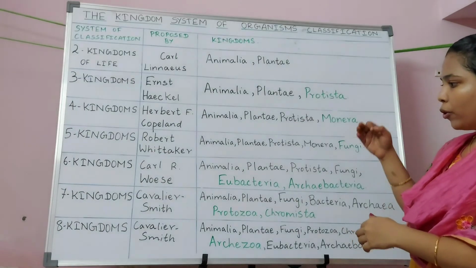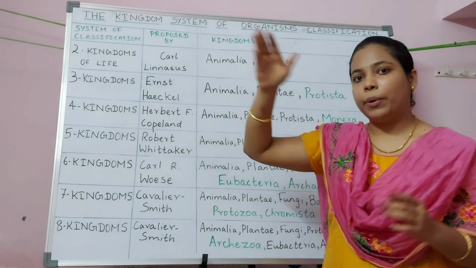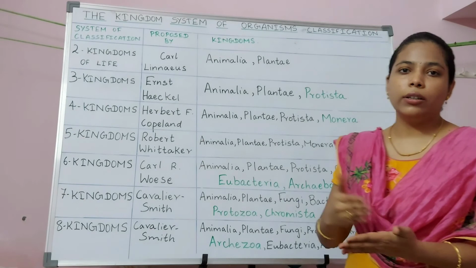And one more predominant observation is that Sir Carl Linnaeus discovered binomial nomenclature, which is followed till today.